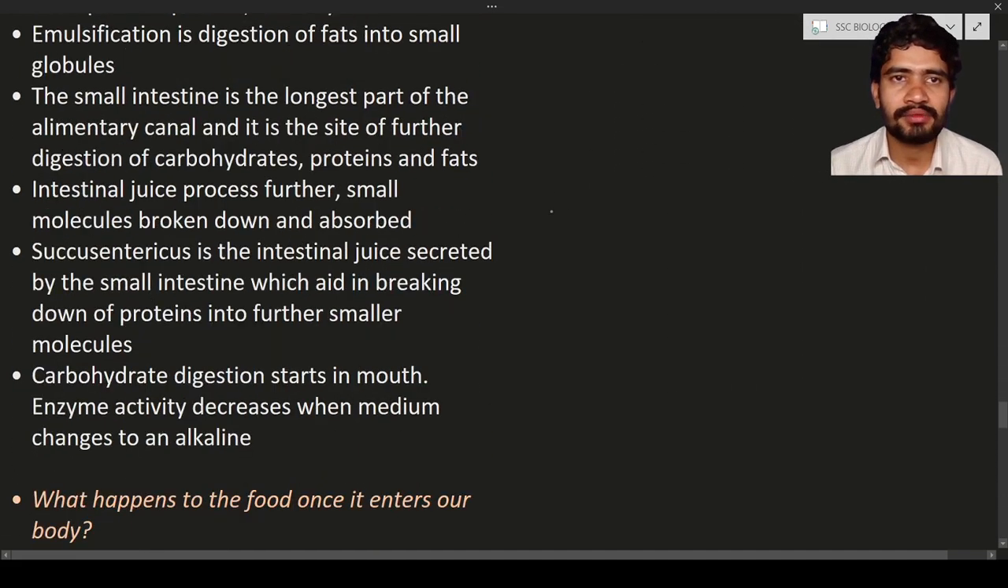Next one will be emulsification. So what is emulsification? Let us consider these are the fatty acids. This is fats.